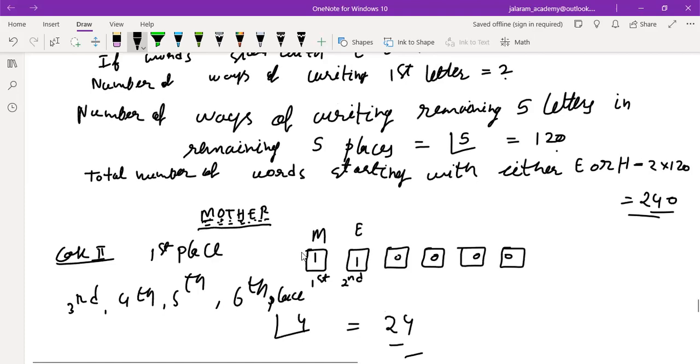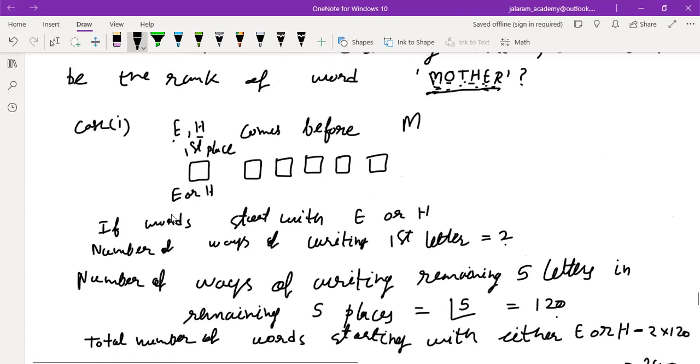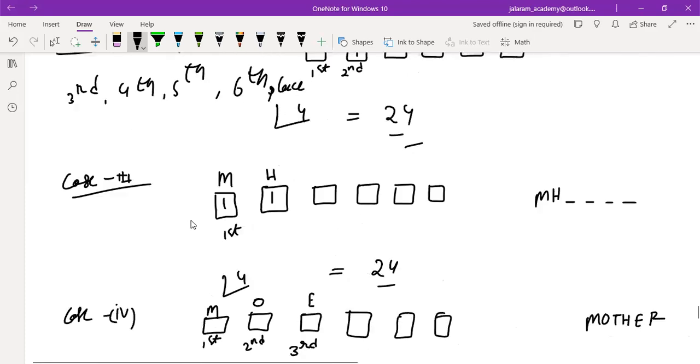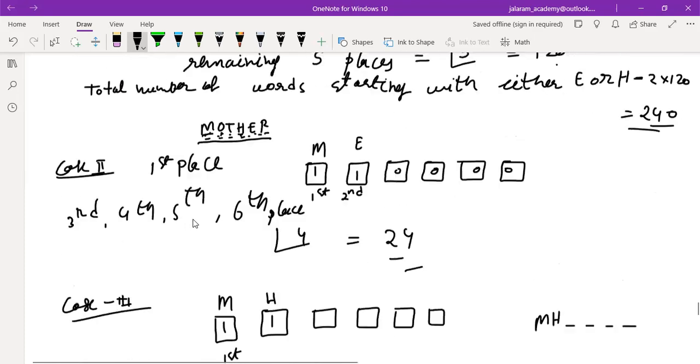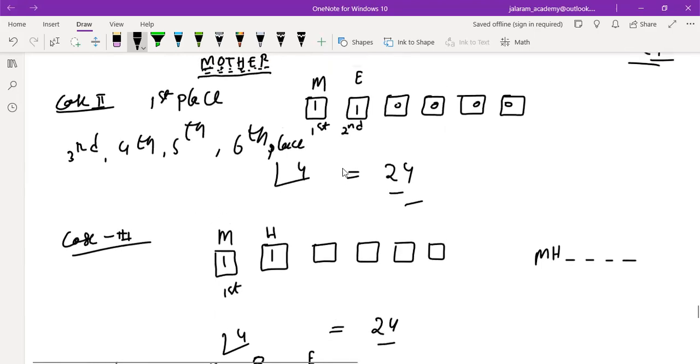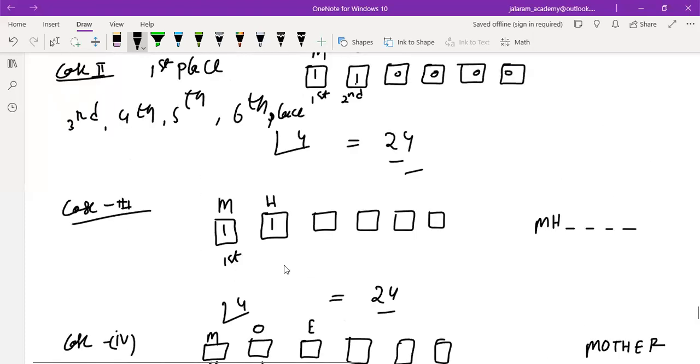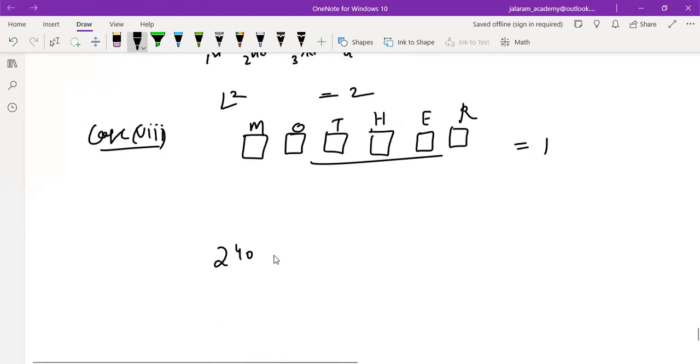First, 240 words starting with either E or H. Then second letter E or H, 24 plus 24, that is 48. You can write the second and third together also.